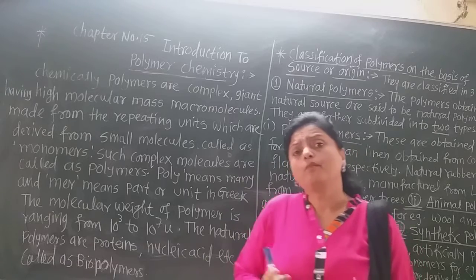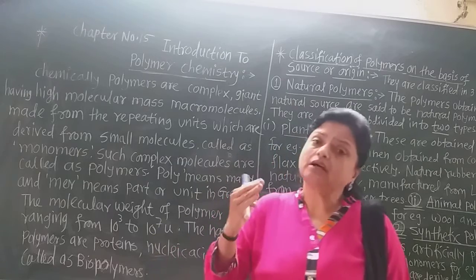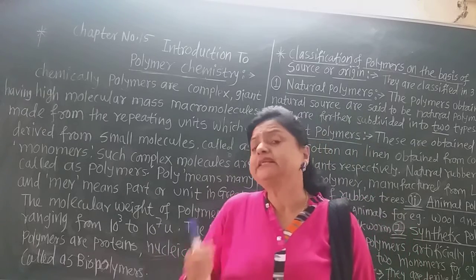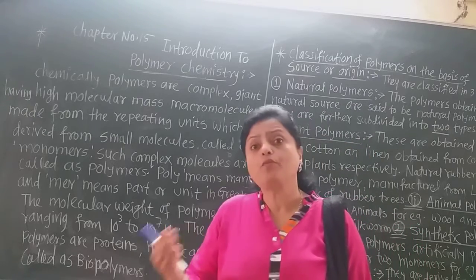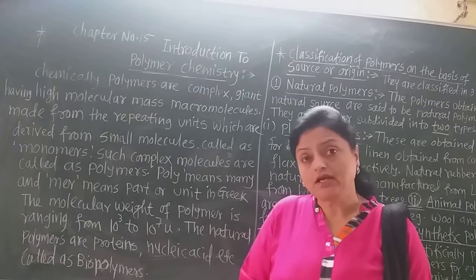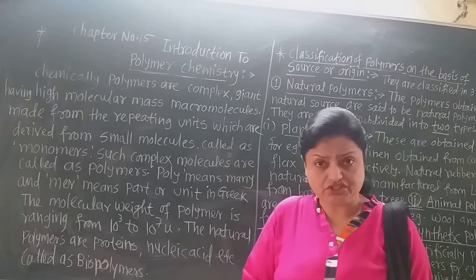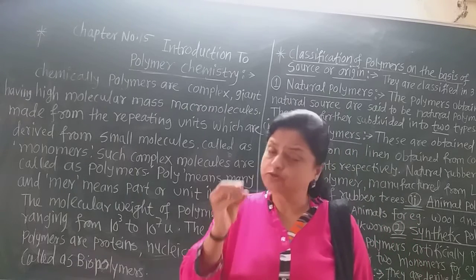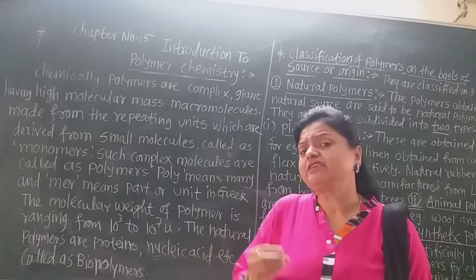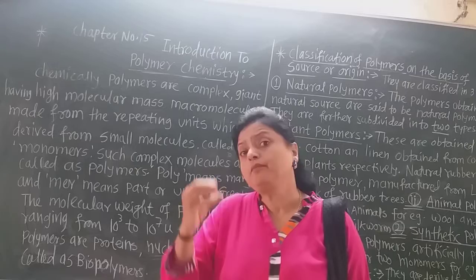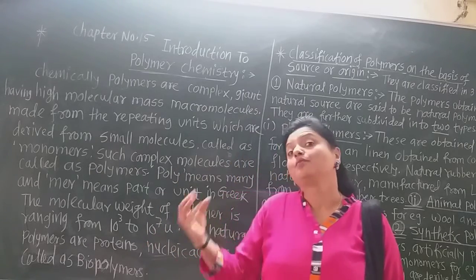Now poly means many and mers means units or parts. In Greek, poly means many and mers means units. So the word polymer is obtained: many units combined to form the polymer, and those small units are called monomers. A monomer is a very small unit of the polymer, and so many monomers combine to form the polymer.